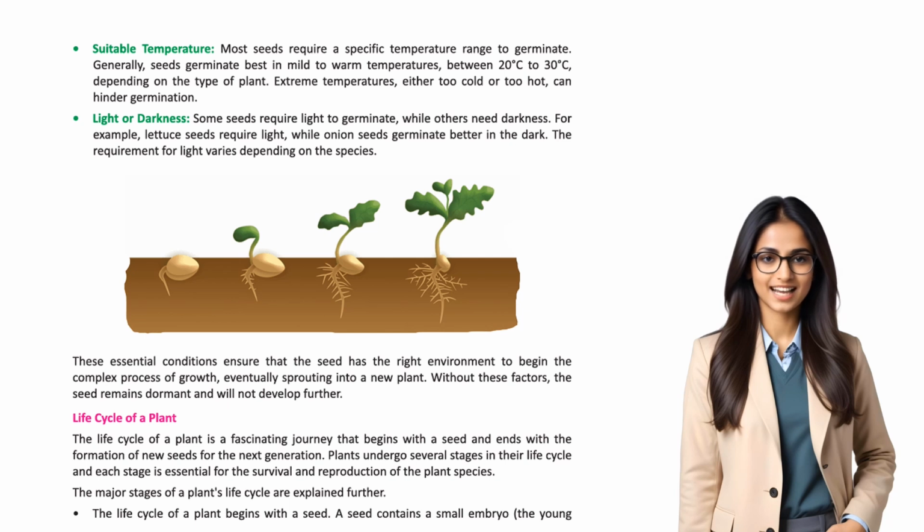Light or darkness. Some seeds require light to germinate, while others need darkness. For example, lettuce seeds require light, while onion seeds germinate better in the dark. The requirement for light varies depending on the species.